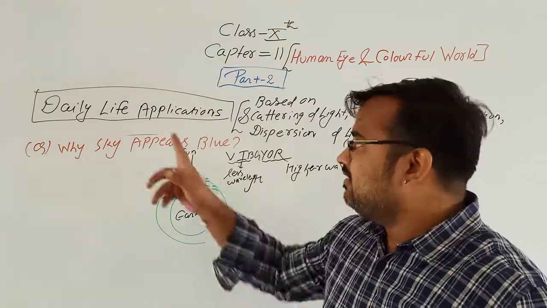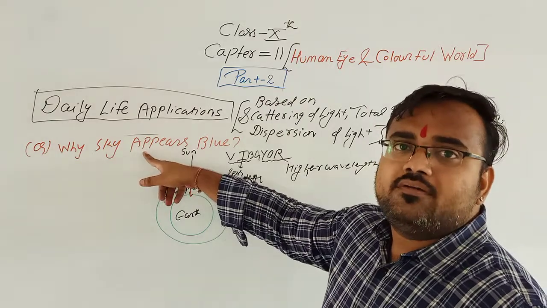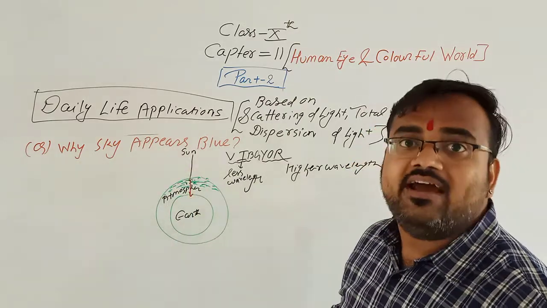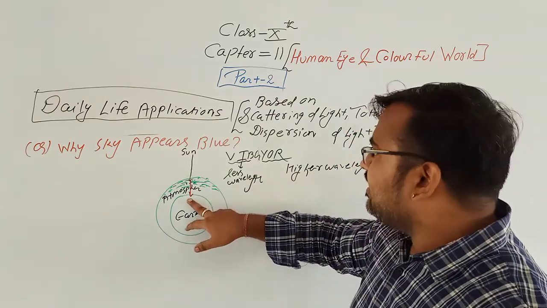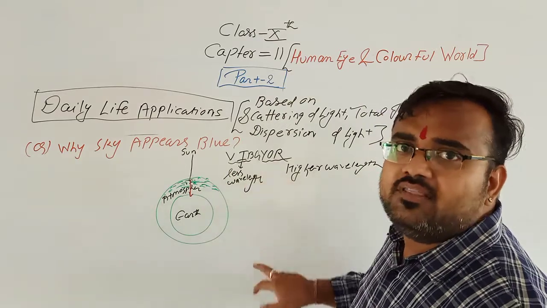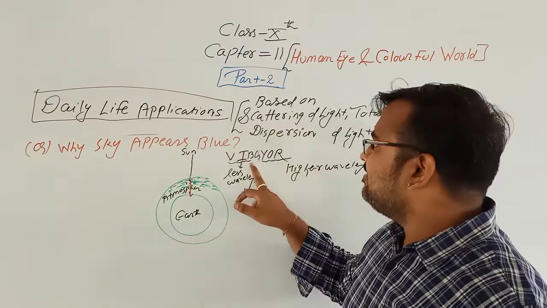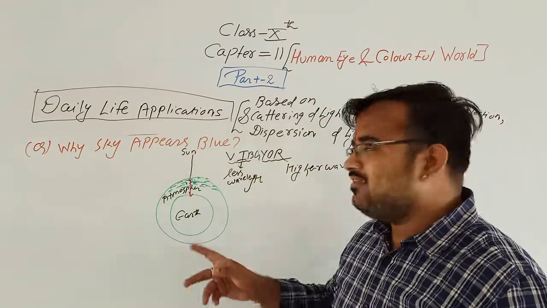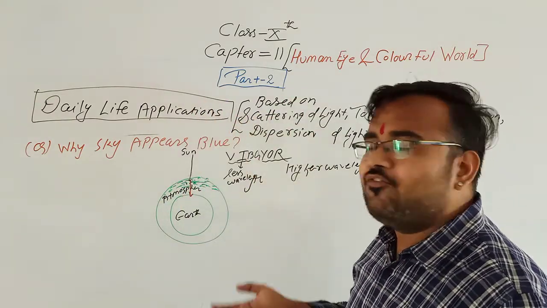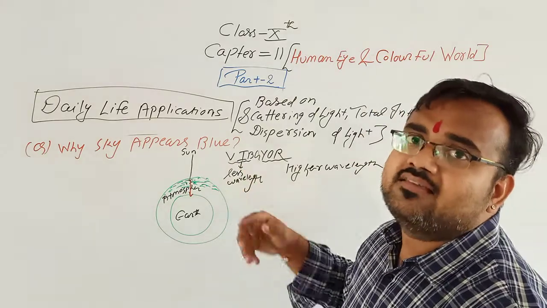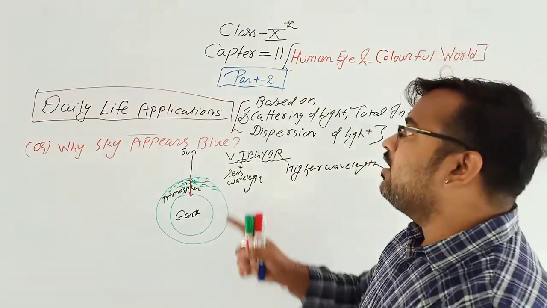And second, this question can be asked like why sunlight is white, or why we see the red light of the sun coming towards the earth. So this is the reason. The sky appears blue because blue color has less wavelength, so it scatters first. Clear? I hope you have understood all the daily life applications.